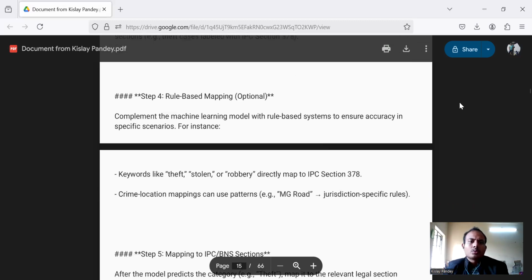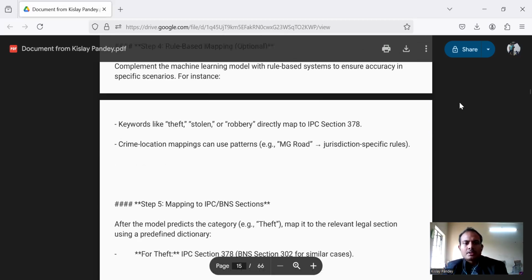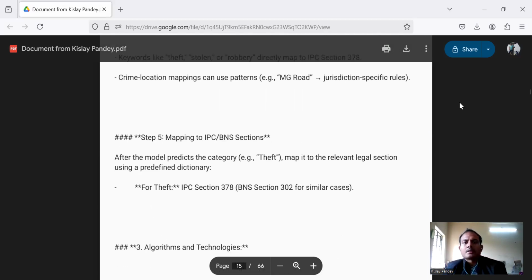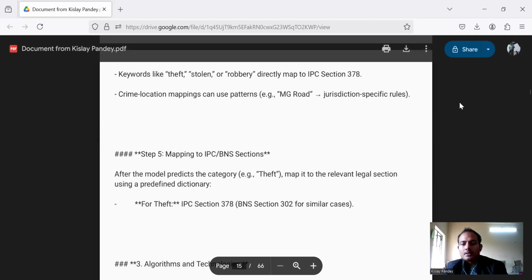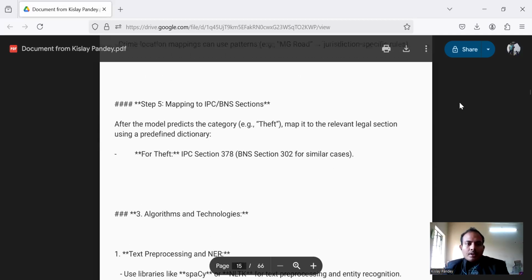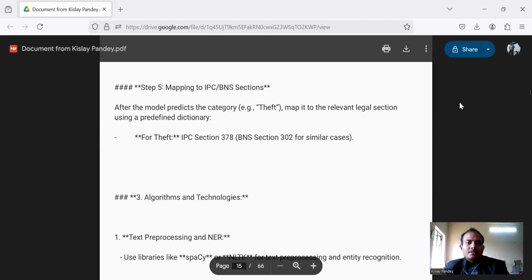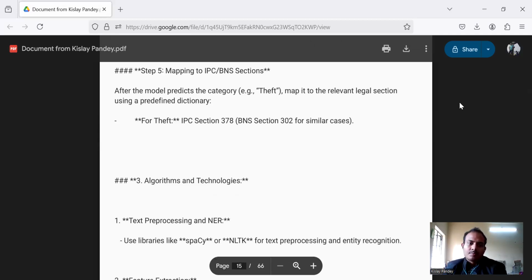Step 4 includes rule-based mapping, which is optional. Complement the machine learning model with a rule-based system to ensure accuracy in specific scenarios. For instance, keywords like theft, stolen, or robbery directly map to IPC section 378. Step 5 is mapping to IPC/BNS sections. After the model predicts the categories, map it to the relevant legal section using the predefined directory.